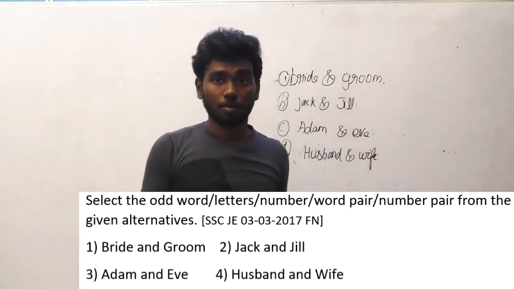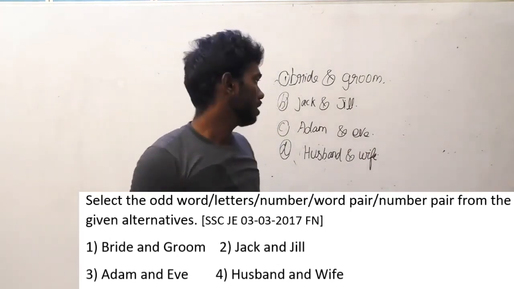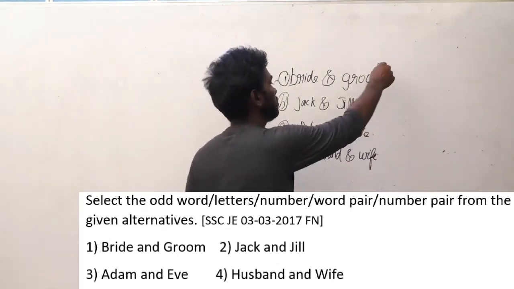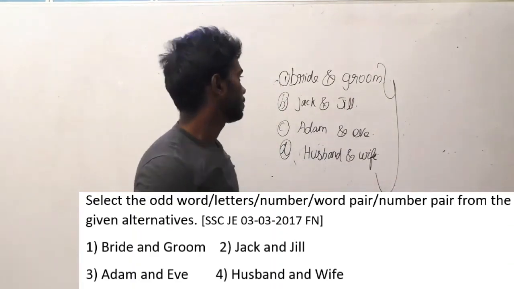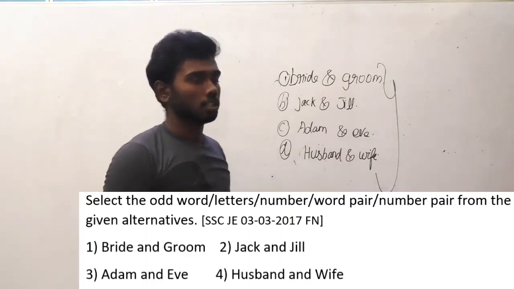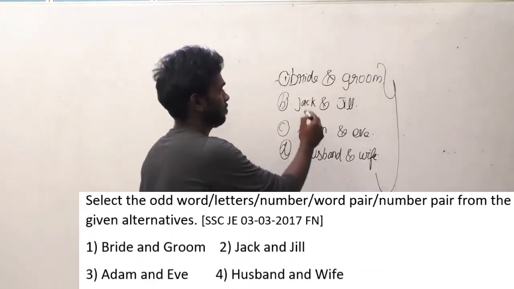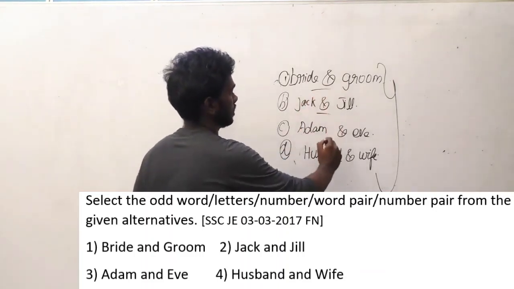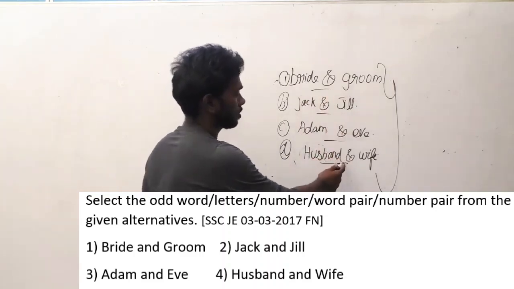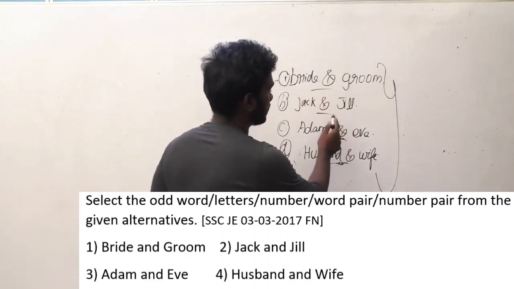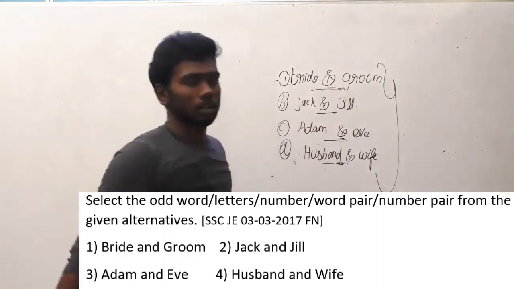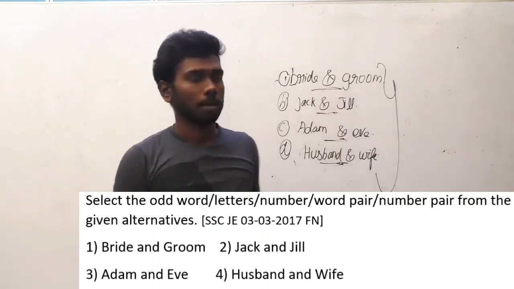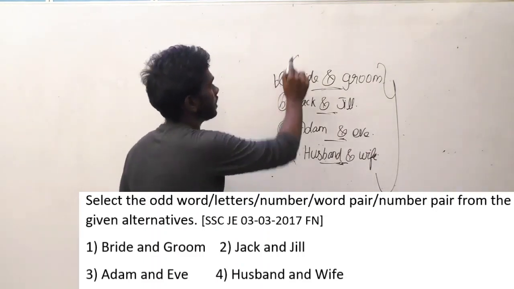I guess most of you can't find this answer because this type of answer options we did not see initially. So we have to find the logic between the words. If we find the logic as all pairs, husband and wife are a pair, Adam and Eve are a pair, Jack and Jill are a pair, and even bride and groom are also a pair. But what will be the answer? I am saying that the answer option will be A.